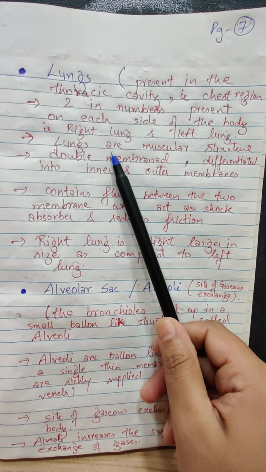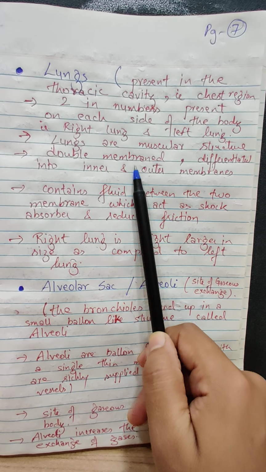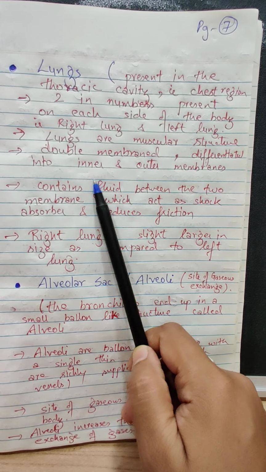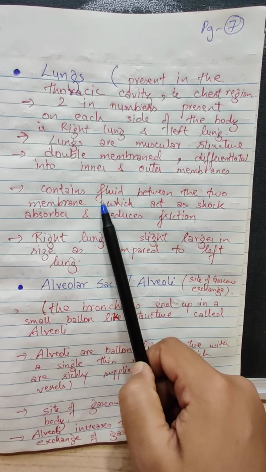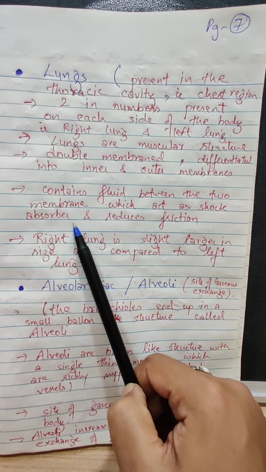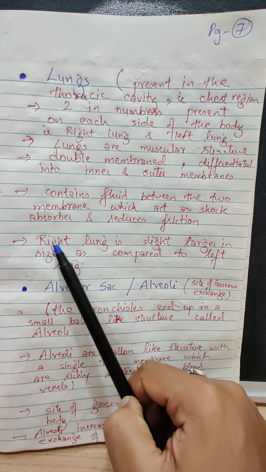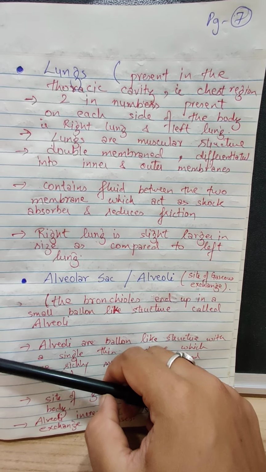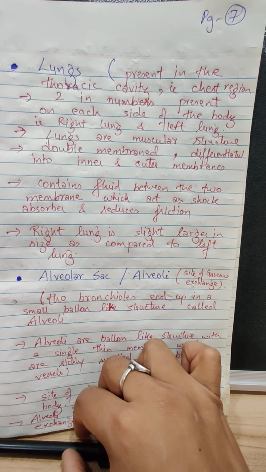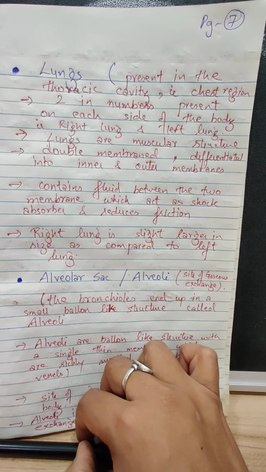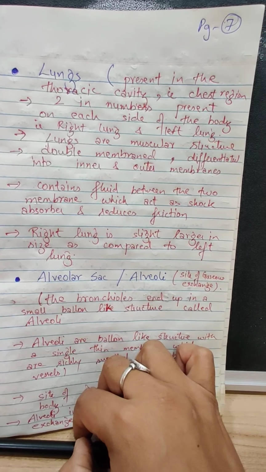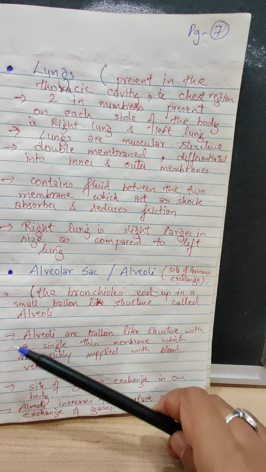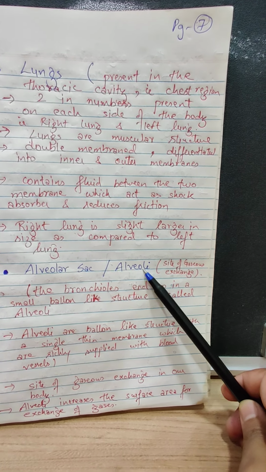When we talk about the lungs, they are made up of muscles. They are a double membrane structure, which is differentiated into inner and outer membrane. In between this inner and outer membrane, there is a fluid which acts as a shock absorbent and reduces the friction. The right lung is slightly larger in size as compared to the left lung. Why? Because towards the left side, our heart is tilted more, and so the size of the left lung is slightly smaller as compared to the right lung. Coming to the next is what? Your alveolar sac or the alveoli.